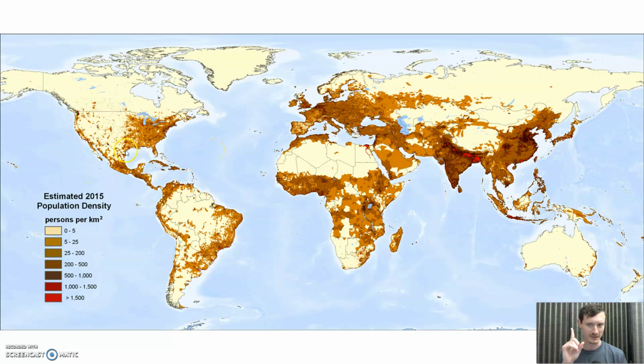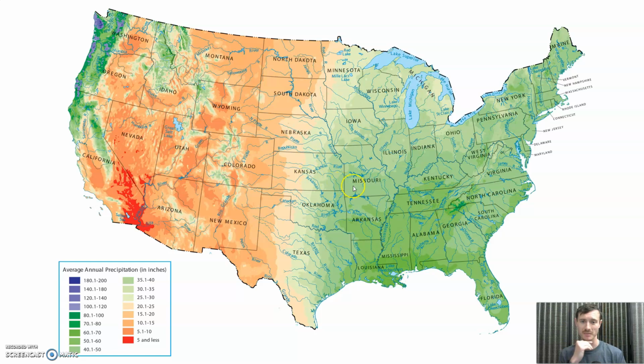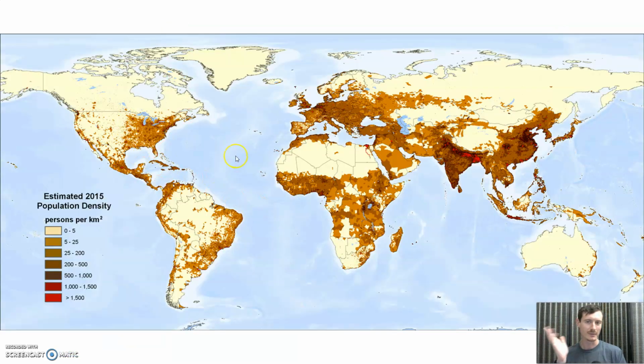And there is one thing I want to point out here. Look at how clean this line is, right? How severe the drop-off is. Now, we looked at this once previously. What we actually looked at, though, was this precipitation map, right? So the threshold to be able to grow crops without having to irrigate and do a whole lot of work is somewhere in this range, right? 20 to 25 inches of rain a year. This is the famous 99th parallel, which historically separated the fertile prairie and eastern regions, where you could farm, from the arid west, where, you know, people in here make laws about it despite having never visited it in their life, right? It's the same line.